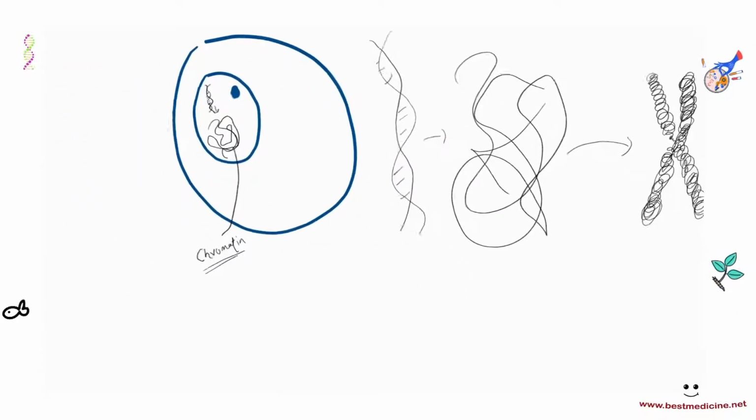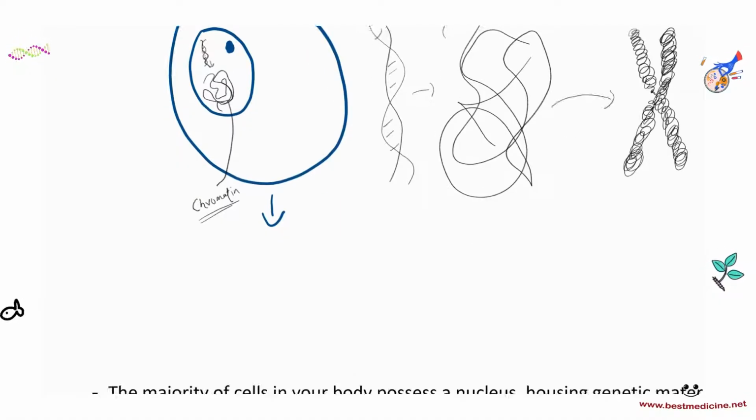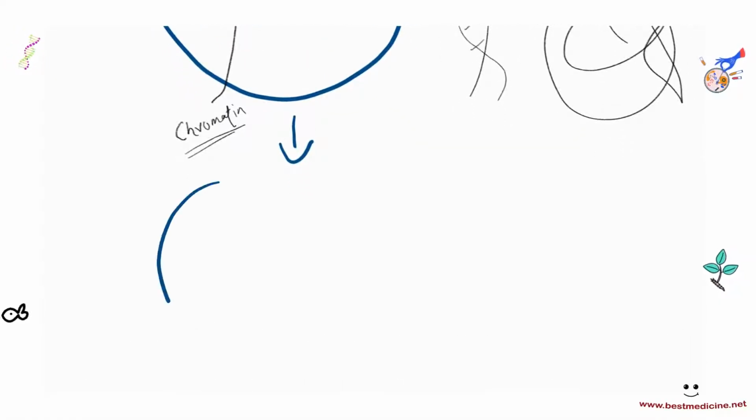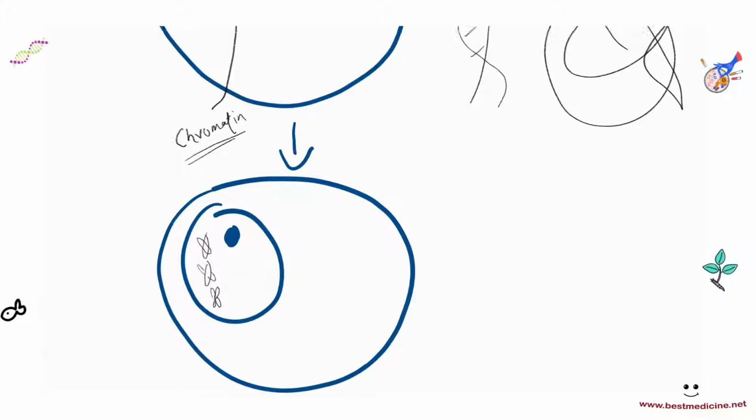So this little cell here, if it's supposed to divide, here's how it would appear under a microscope. Now you will have these chromosomes here, going on in the cell just before cell division.